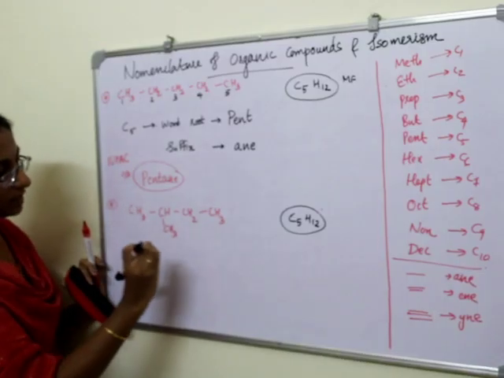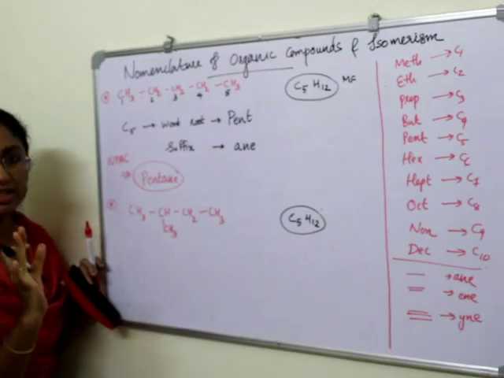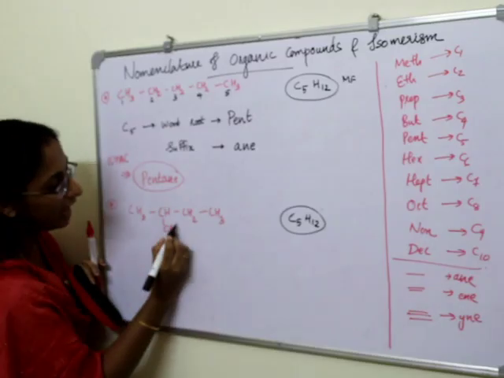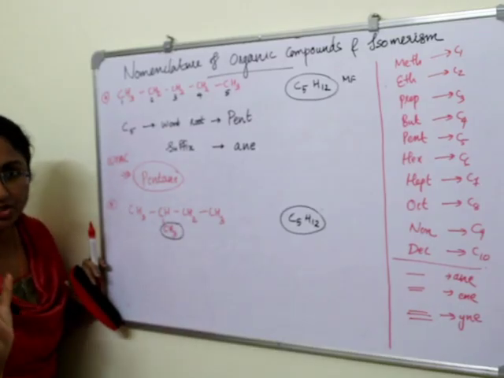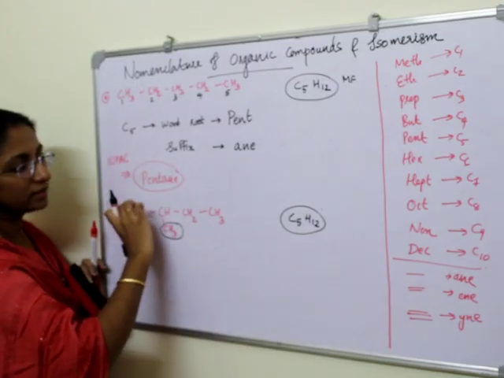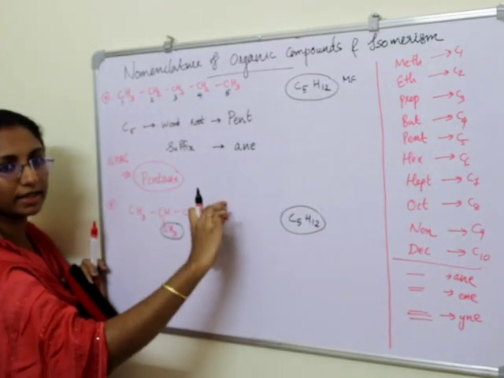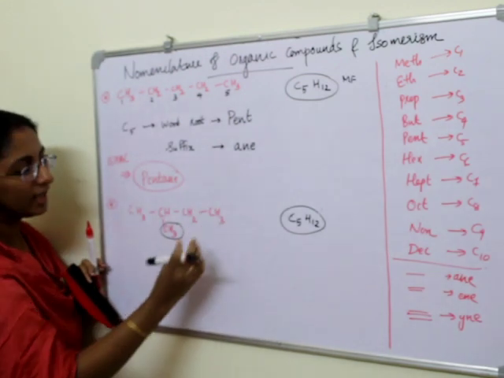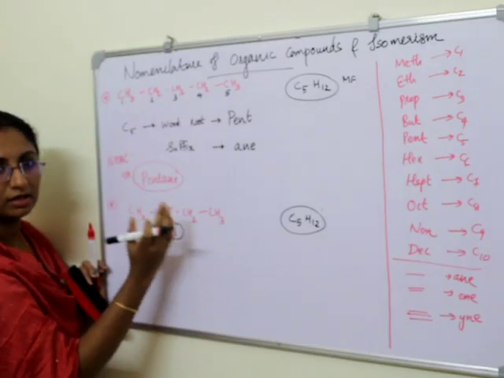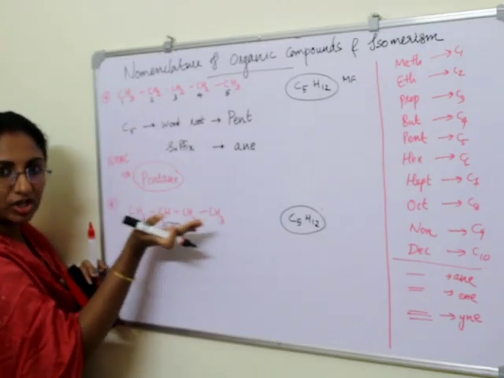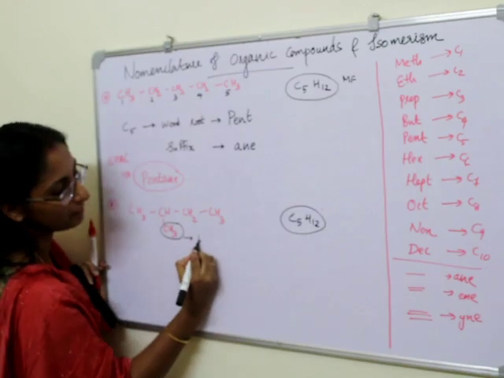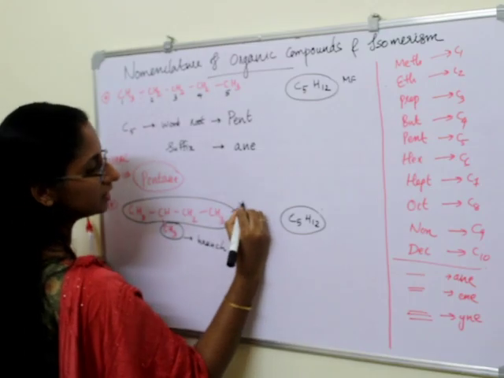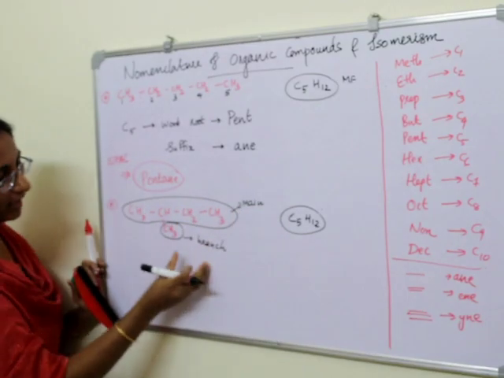If we are discussing the hydrocarbon with single branches, this is the main chain of this hydrocarbon, and this will be taken as a branch. The lengthier hydrocarbon chain we will take as the word root, and this small hydrocarbon which is attached to the main chain we will take as the branch. So this is the branch and this is the main chain.